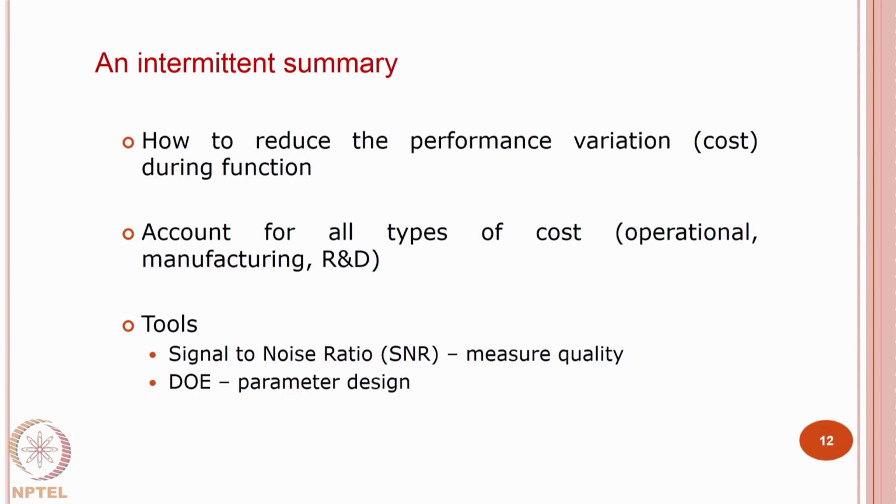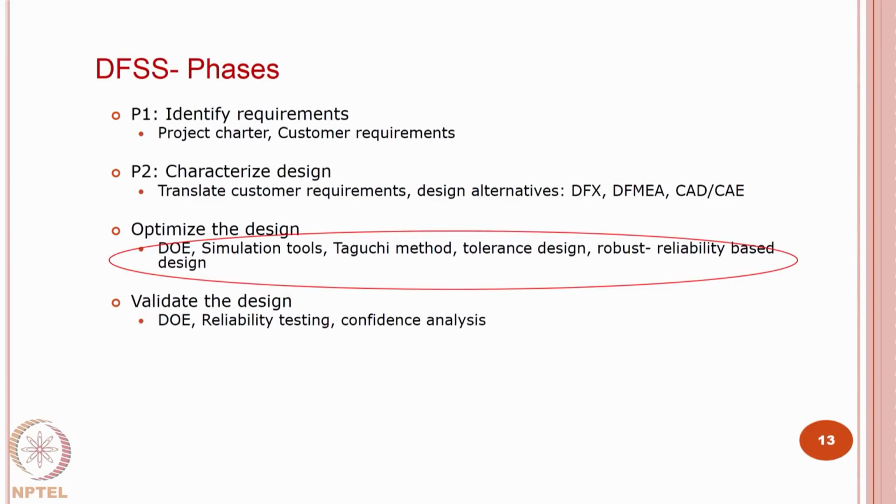The third one is the tools. For instance, signal to noise ratio is a metric, it is allowed to use, it is allowed to measure robustness, and you can use quality loss function to measure quality. In a similar fashion, we need to now learn about design of experiment that will lead to parametric design. Before going into design of experiments, we will step back a little bit and try to look at this entire discussion as a design for Six Sigma.